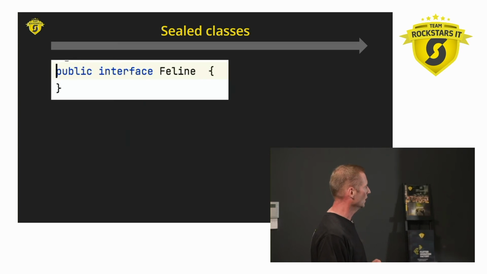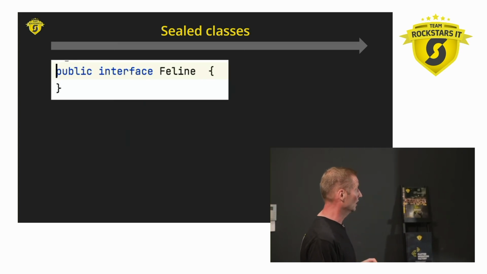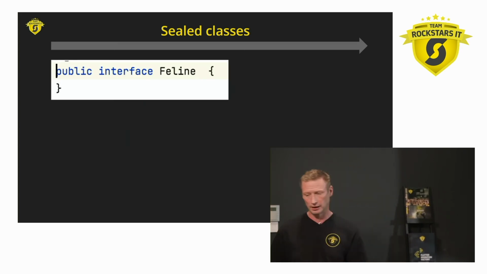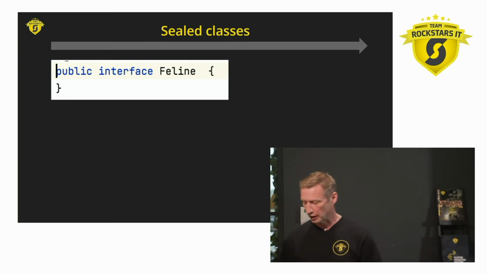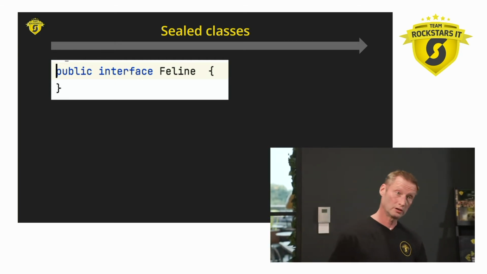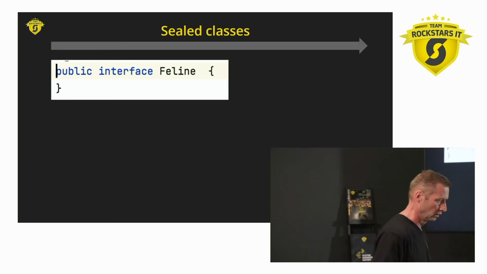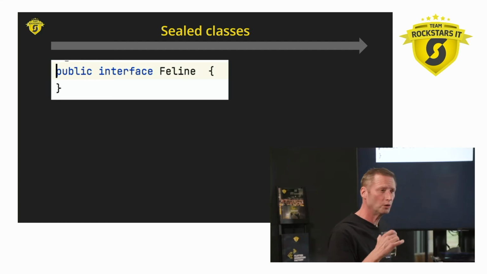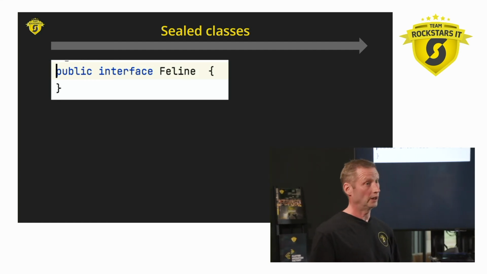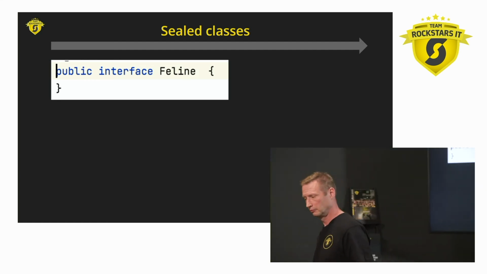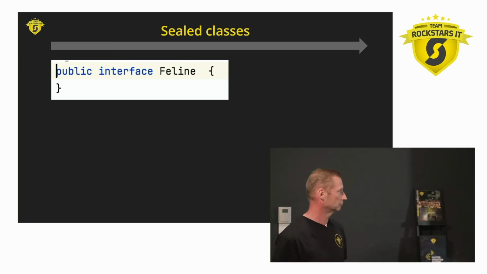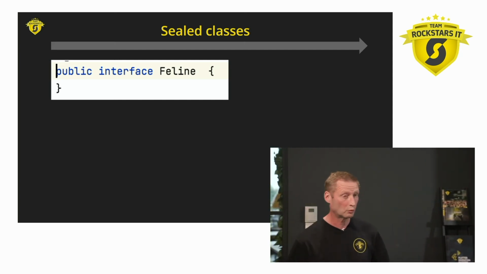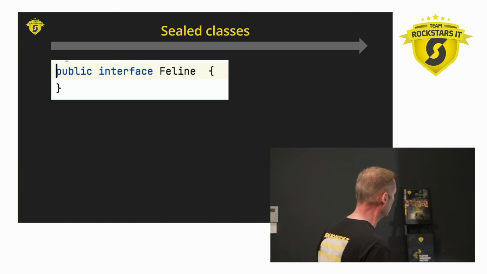So classically in Java we could say something like this, a public interface feline, and then you have your tiger, your puma, and your ocelot implement the feline. But who's stopping you from saying, I got a class wolf and it implements feline? It wouldn't be right, but there's nothing stopping you in the language right now, is there? Well, there wasn't until sealed classes came along.